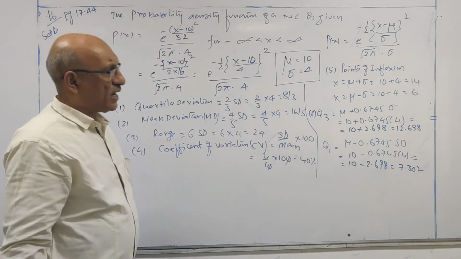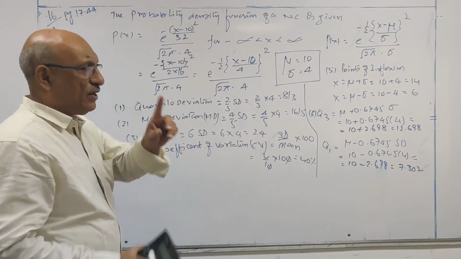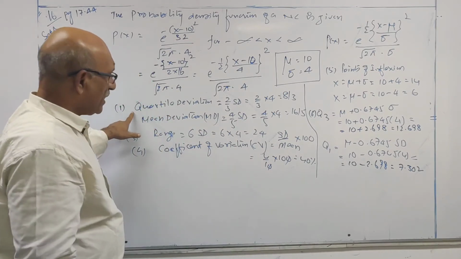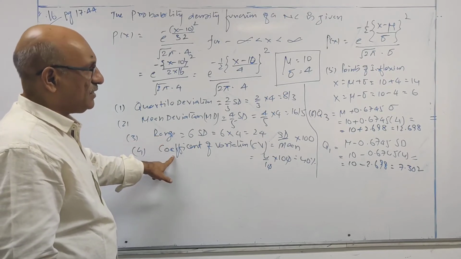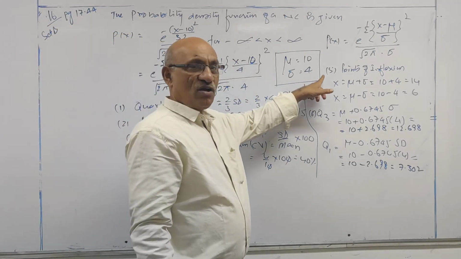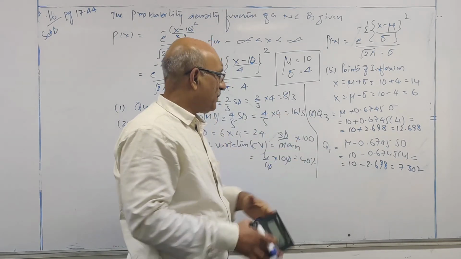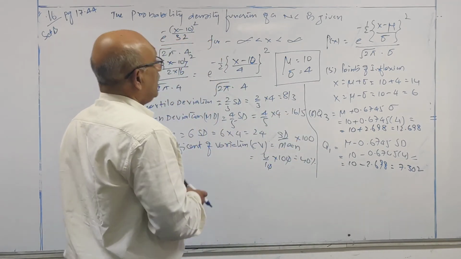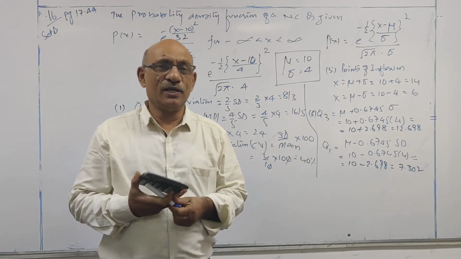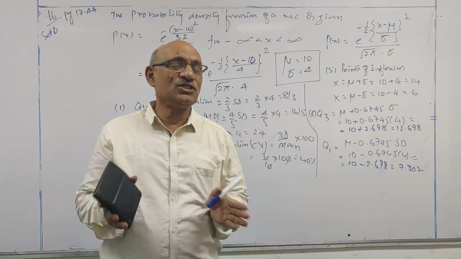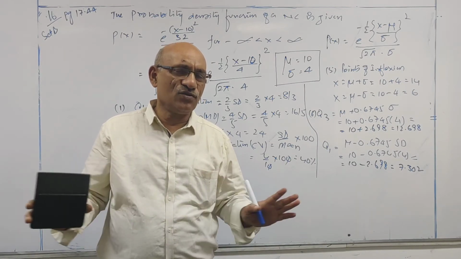This way you have to do the calculations. But remember, in the exam they will ask you only one point. Either it is quartile deviation, or mean deviation, or range, or CV, otherwise points of inflection, otherwise Q3, Q1. Okay. So this is a full-fledged problem under normal distribution, meaning the calculations which are based on parameters. Beyond this, there is no problem at all.